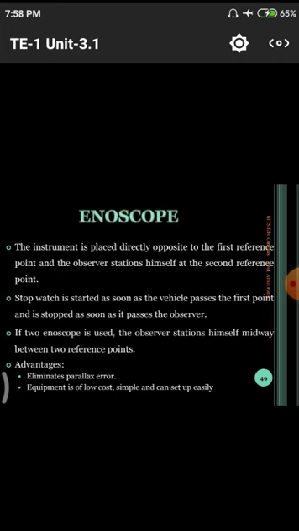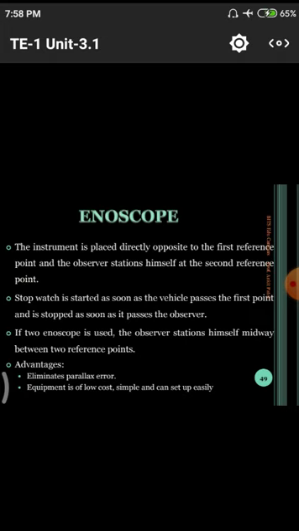After the vehicle reaches the ending point, he will stop his stopwatch, which shows some reading in seconds and minutes. He needs to note those things down in his notepad. With the distance and time, he will calculate the speed maintained by the vehicle using this enoscope.